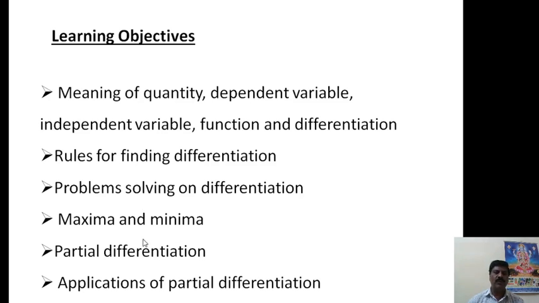Again, we have to know about maxima and minima, their meaning and the condition for maxima and minima, and solve some problems on maximum and minimum values. Then we will explain partial differentiation, and lastly the applications of partial differentiation in chemistry. These we have to study in this session.